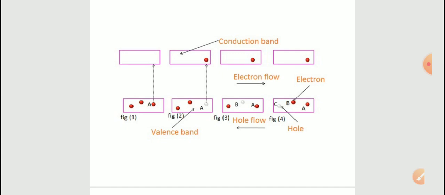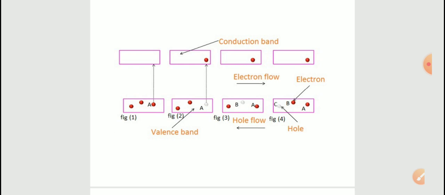Now I want to give one interesting explanation here. You just see figures 1, 2, 3, 4. We know how electrons flow, but here I want to tell you how holes flow. So look at the figures carefully. Let us imagine there are 3 atoms, atom A, atom B and atom C. In figure 1, I am considering the first one as A, the second as B and the next one as C.